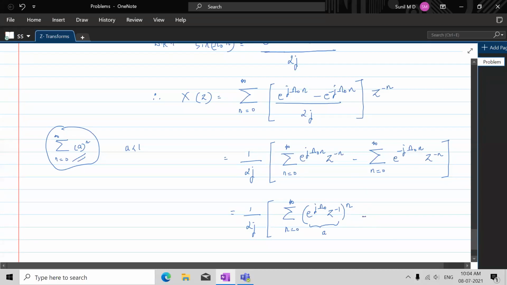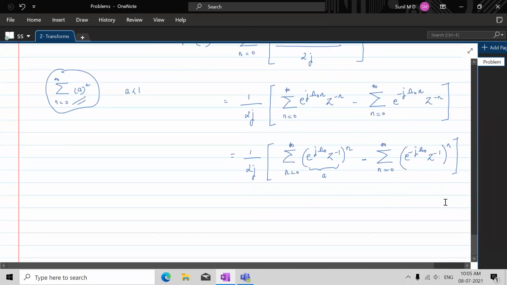Since there is z inverse, and this is n equal to 0 to infinity e power minus j omega naught z to the power minus 1, to the power n. Yes. Okay, so we know that summation n ranging from 0 to infinity a power n is 1 by 1 minus a if a is less than 1, and that's happening. This would be less than 1. Let's not again go and check that.